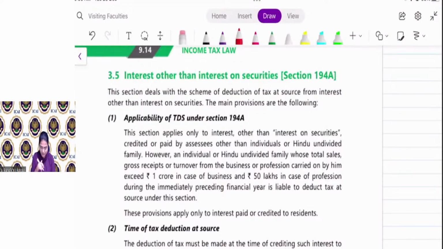What is interest other than interest on securities? For example, fixed deposit interest, interest on term deposit, interest on loan given to anyone.